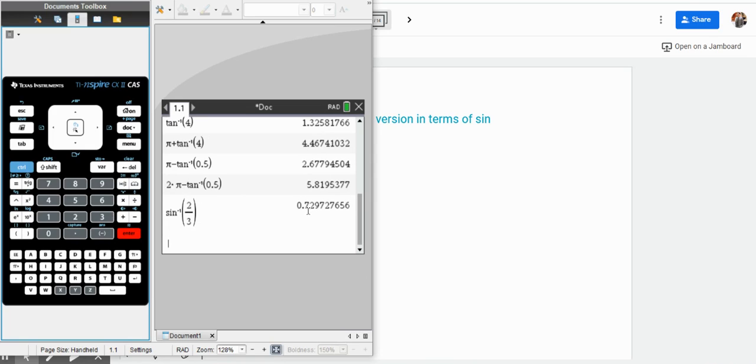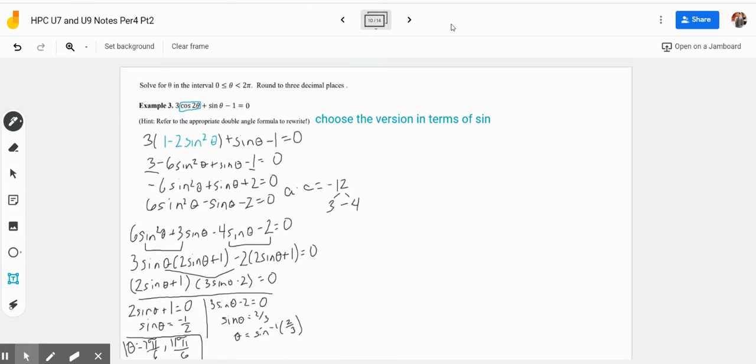It's going to be 0.7297, so this will round up to 0.730. Remember, because this is positive, sine is positive in quadrants 1 and 2. So theta is equal to 0.730 in quadrant 1.